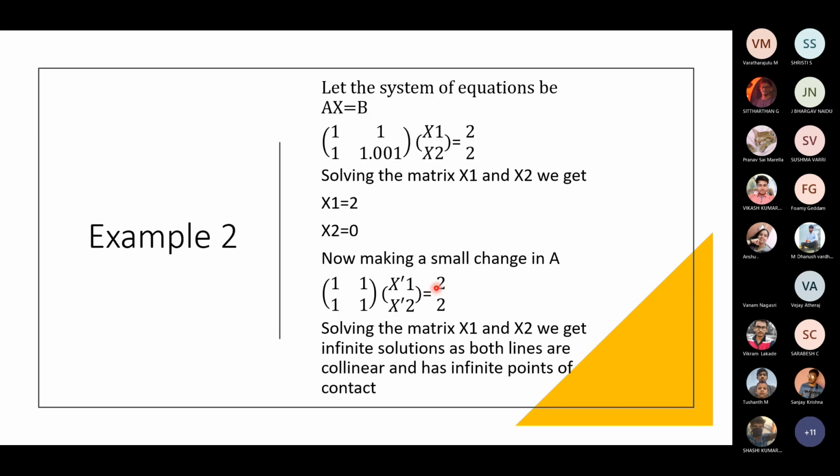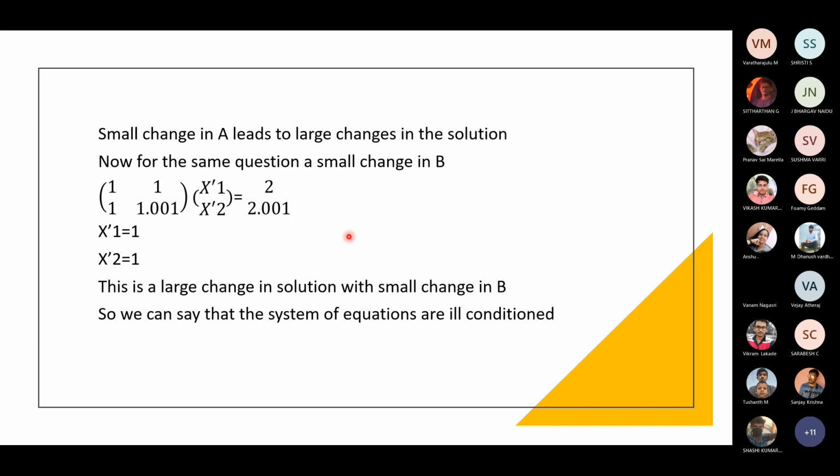Let's look at another example. Let the system of equations be Ax equal to B. Let the matrix be 1, 1, 1 and 1.001, and the vector be x1 and x2. Solving, we'll get x1 is equal to 2 and x2 is equal to 0. Now let's make a small change in A, where we make it an equal matrix, and when we solve it, we'll see that there are infinite solutions and both the lines are collinear, with infinite points of contact.